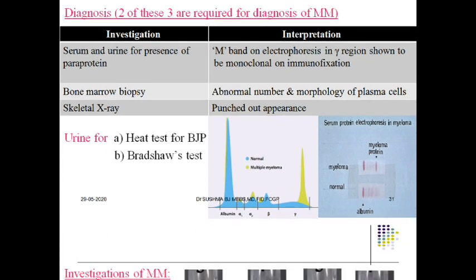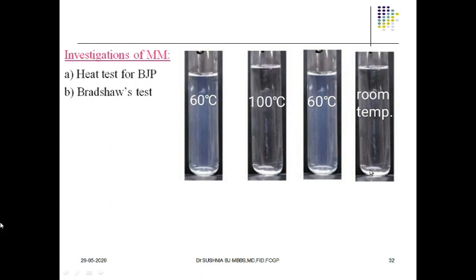What is this heat test? Look at this picture here. When we collect the urine of this patient and subject it to 45 to 60 degrees centigrade, you can see the precipitation, a sort of white, cloudy appearance of the urine. This is called Bence-Jones protein. When we heat it to 60 degrees, it is going to appear.